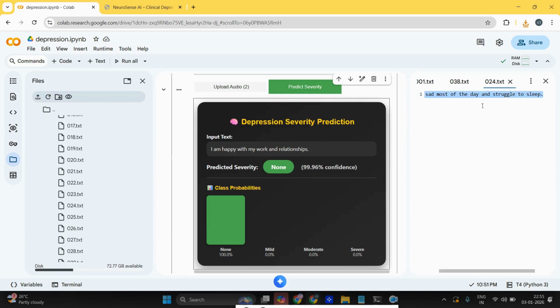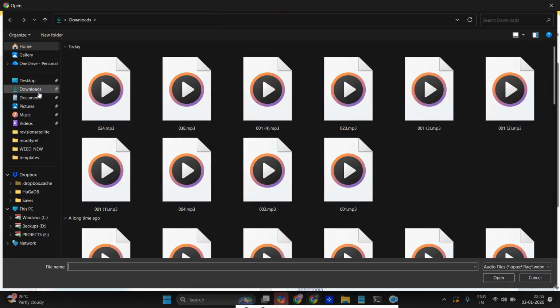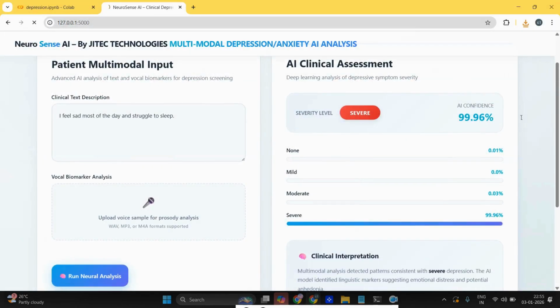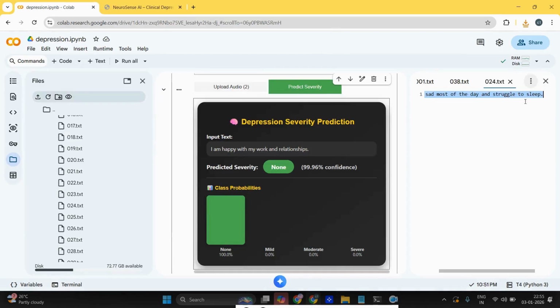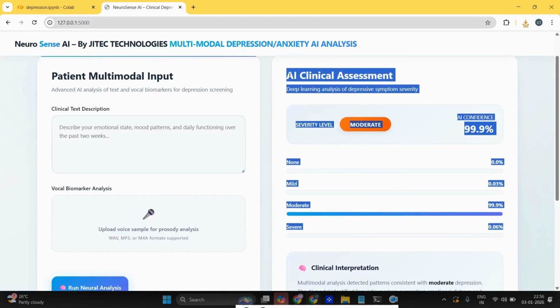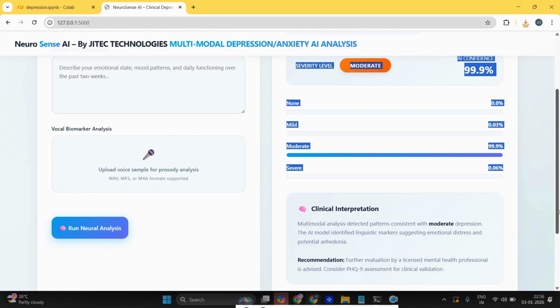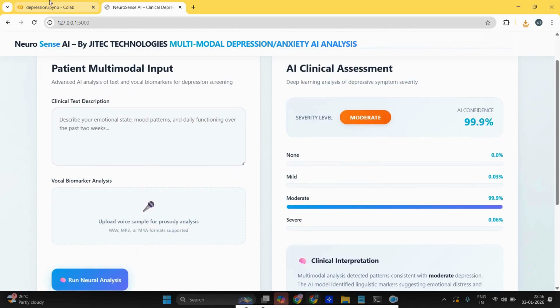So this is the text, "I feel sad most of the days and struggle to sleep." I'm just putting it here, also loading the audio data, and we'll see how it's working. It says the severity level is moderate because the data is sad most of the days and struggle to sleep. It's not very severe, but it's a moderate level. Like that we can identify the depression as well as the severity levels of the depression.